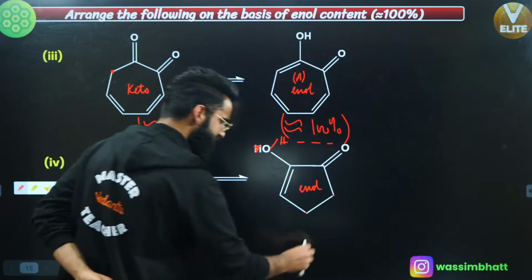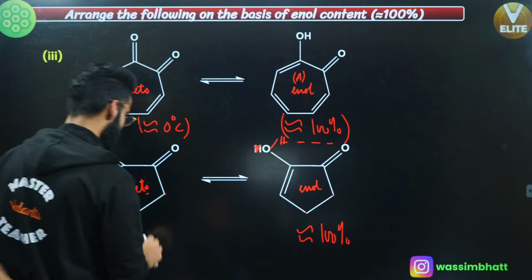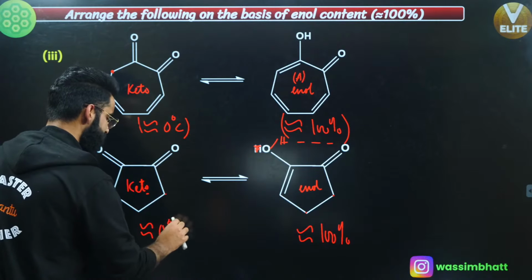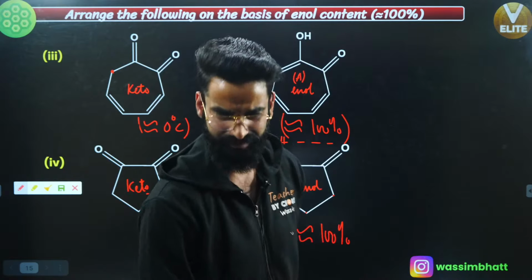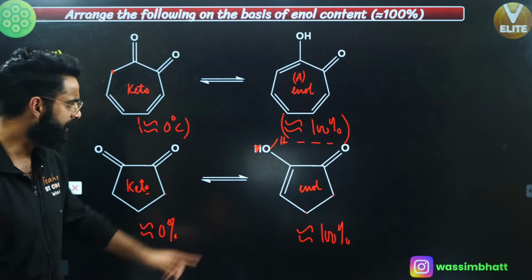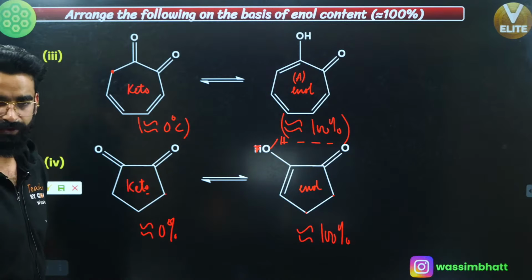So I can clearly say this is more stable, so its percent enol character is going to be 100, and this is going to be nearly 0% over here, right? Let me know in the chat box if everything is clear till here. Correct? So you need to have a look at the intramolecular hydrogen bonding as well. That's what I want you guys to remember.